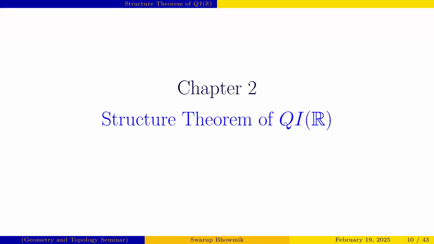So now we go to our main contributing chapter, the structure theorem of QIR. Basically, since this group is an infinite group, not a finite group, to compute an explicit description of all the elements of QIR is very difficult. So that's why we compute only some portion of that group. Or we take a quotient of that group and explicitly describe the elements of that quotient group. That is the main idea.